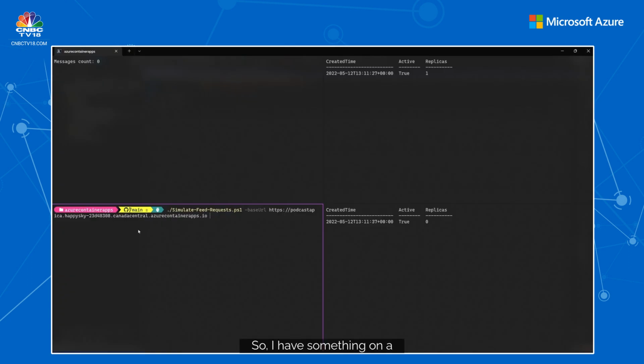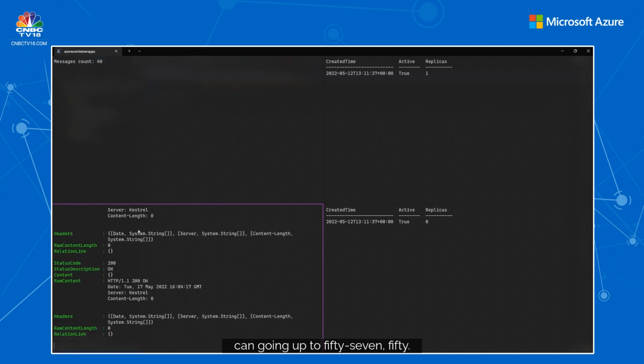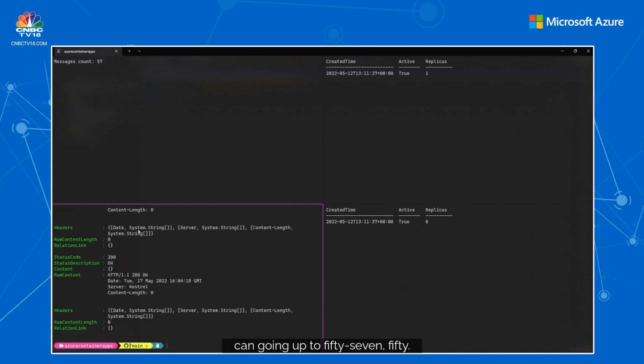So here we go. I have something called simulate-feed-request.ps1, and I'm hitting those URLs, which is nothing but the podcast API web endpoint. On the top left, you can see the message count going up to 57, 50. And on the right and left, those are the replicas. One is the web API on the top, and the bottom is the worker.